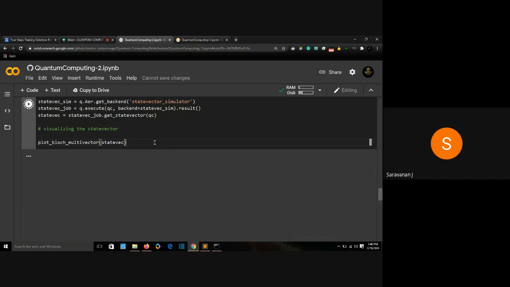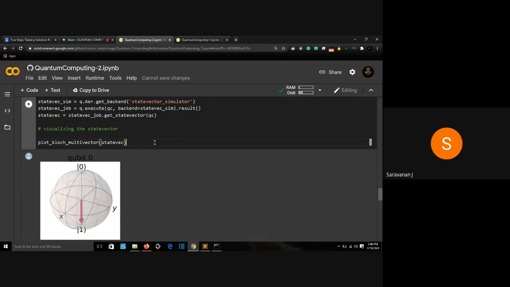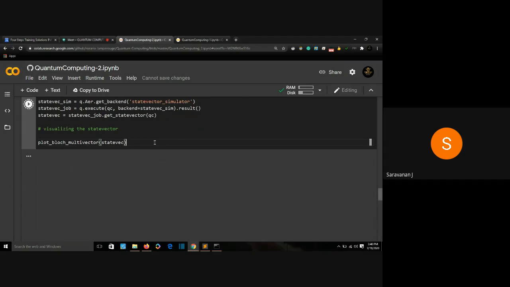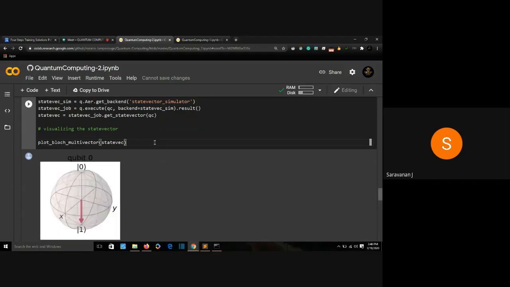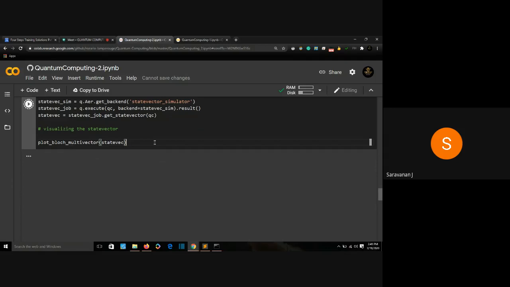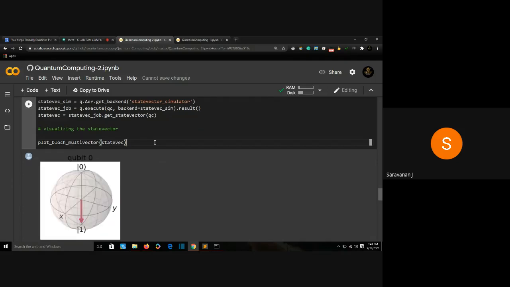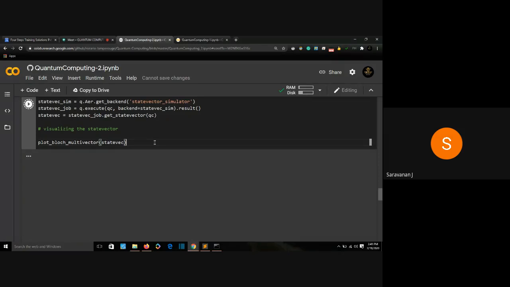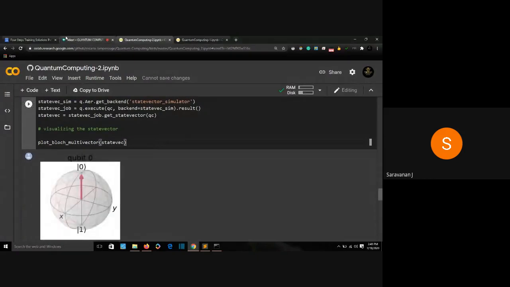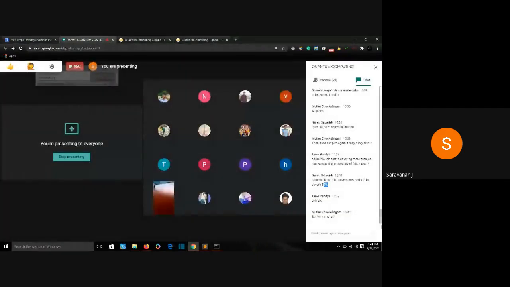Again 0. 1. It is collapsing to 1 again. So you can see it is collapsing to either 0 or 1 just when we measure it and execute it. 1 again. 0. So are we clear about the Hadamard gate?